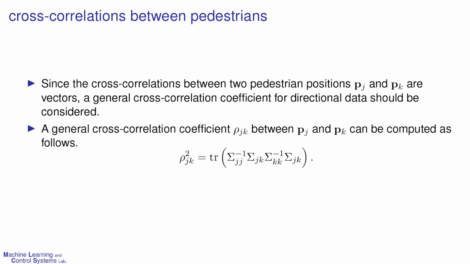Since the cross-correlations between two pedestrian positions p sub j and p sub k are vectors, a general cross-correlation coefficient for directional data should be considered. A general cross-correlation coefficient ρ sub jk between p sub j and p sub k can be computed as follows.